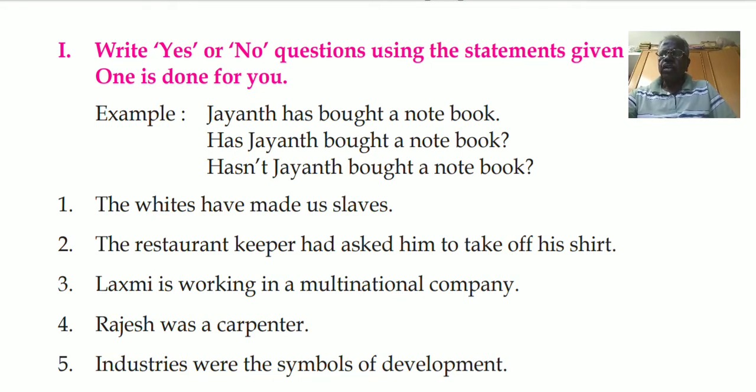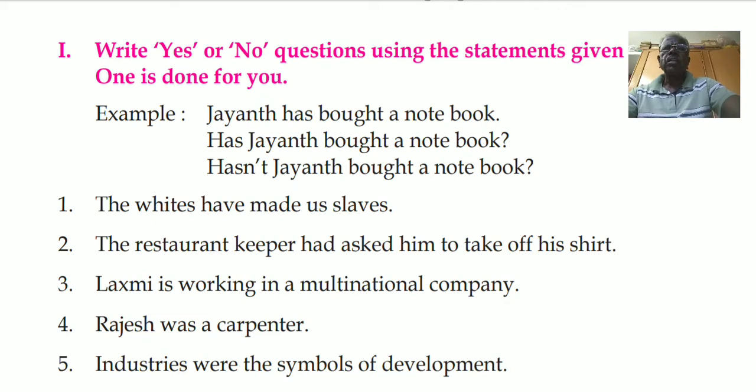Fourth one, Rajesh was a carpenter. Here also was is there, so you must use that. Was Rajesh a carpenter? One more is, wasn't Rajesh a carpenter?